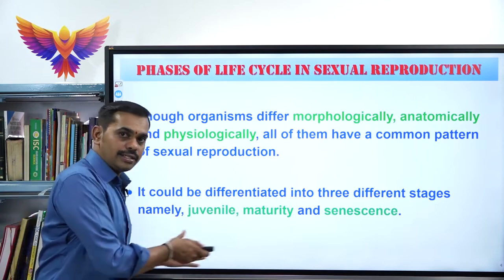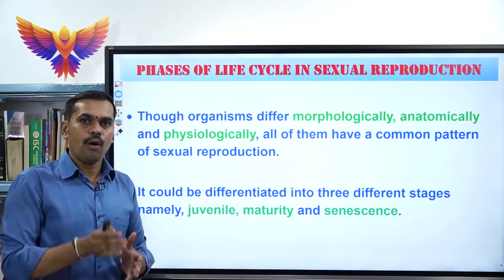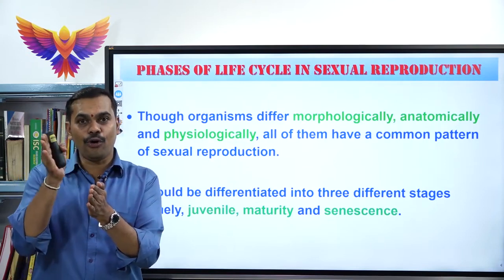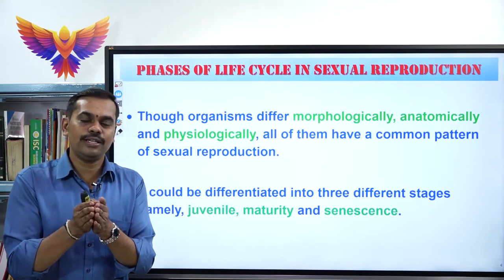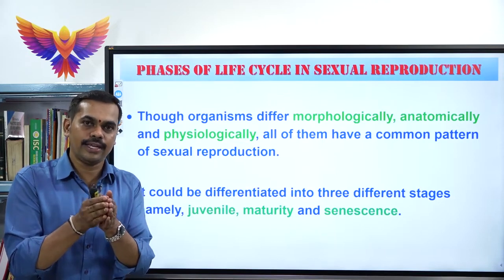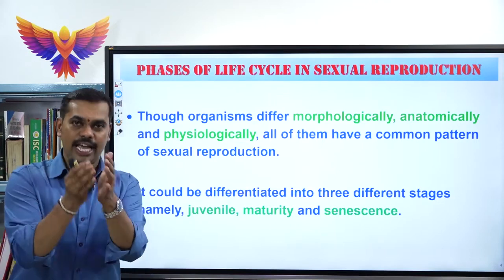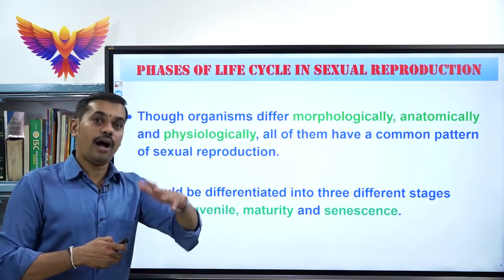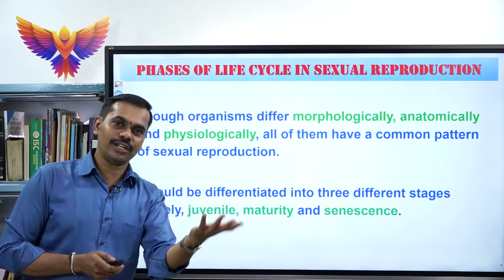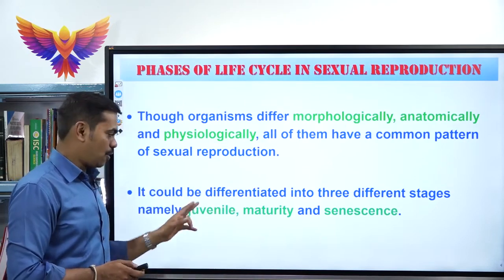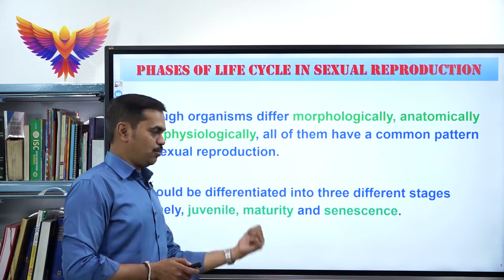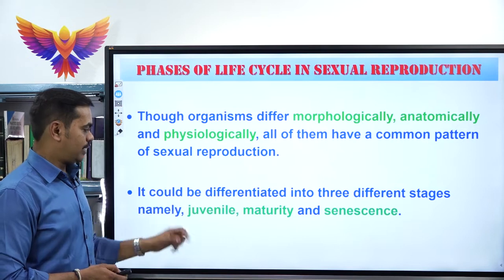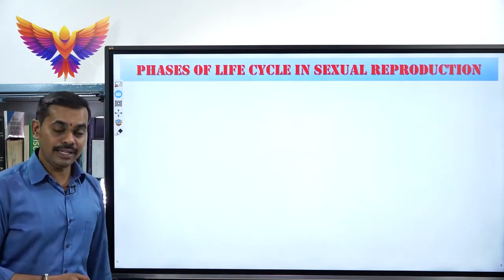That means in these stages we will be learning what changes occur in the organisms before maturity, what changes occur in the organisms during maturity or at the time of maturity, and what changes occur in the organisms after maturity or after reproduction. They are together called juvenile, maturity or reproductive, and senescence or post-reproductive phases. Now let us learn one by one in detail.